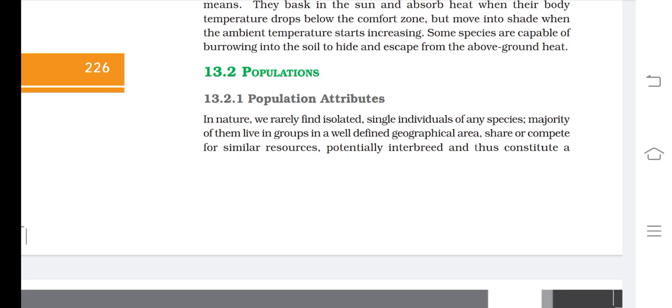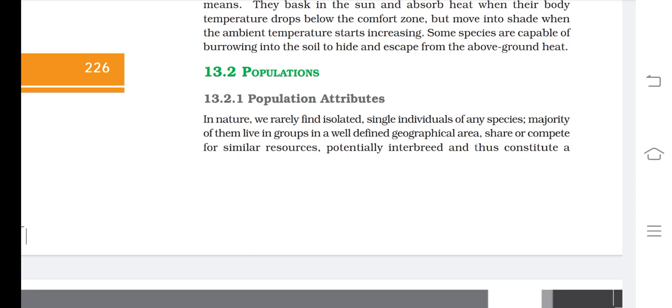So if we learn some important aspects of population attributes, see what is the meaning of attributes. Attributes means one type of parameter, one type of characteristic. First point, we can say that in nature we rarely find an isolated, single individual of any species. It means the majority of individuals of a species live in a group, in a well defined geographical area.